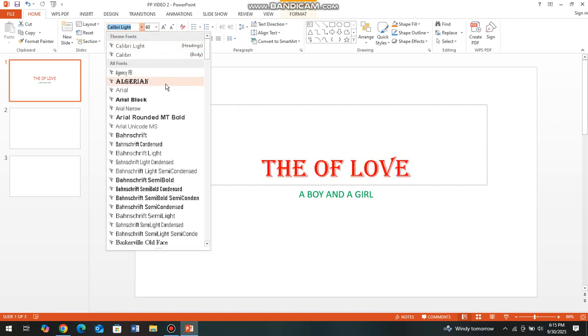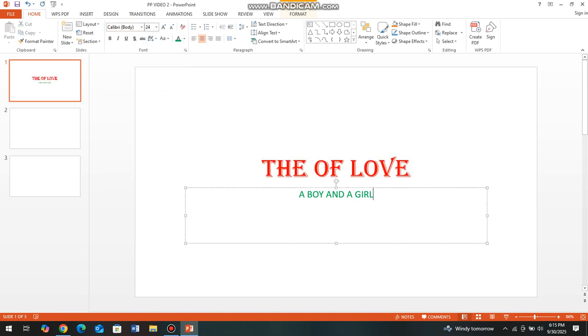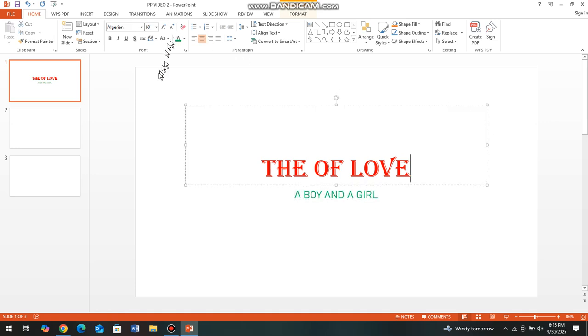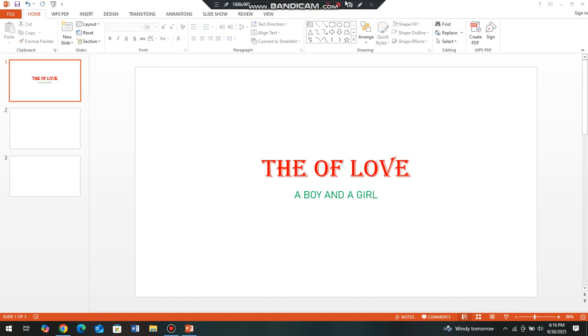There are a lot of fonts. You can use this one or this one. Let's say you want to use this one, then you can choose. If you want also to change here, you do the same. You highlight, then you come here to change the font type, maybe to this one. Okay, so apart from that, what else can we get? There are a lot of things which we can get. We can get shapes and other things, but for today let's just get these few. Okay, just these few, because it's a journey.